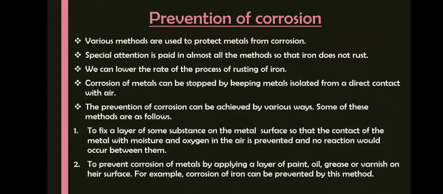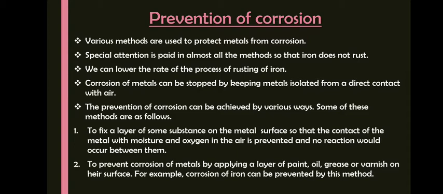So how do we prevent this corrosion? Various methods are used to protect metals from corrosion. Special attention is paid in almost all the methods so that iron doesn't rust. We can lower the rate of the process of rusting of iron. Corrosion of metals can be stopped by keeping metals isolated from direct contact with air, because oxygen is the main reactant for causing corrosion, right?